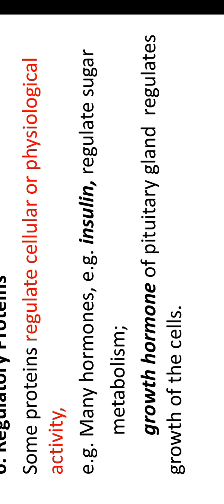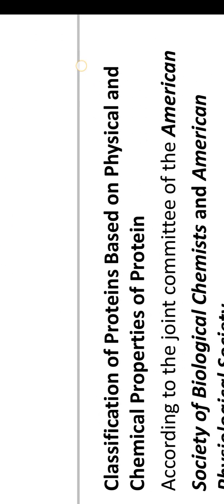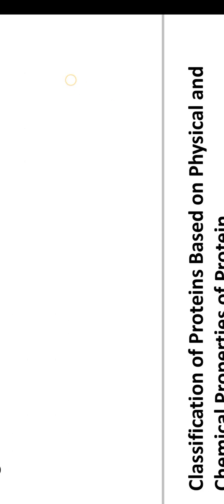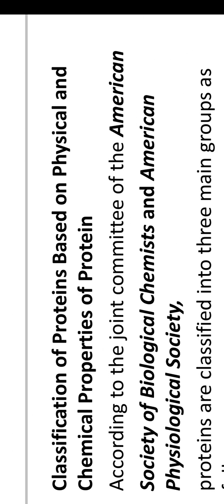Growth hormones of the pituitary gland regulate the growth of cells. So there are six groups of proteins we studied under the functional classification.